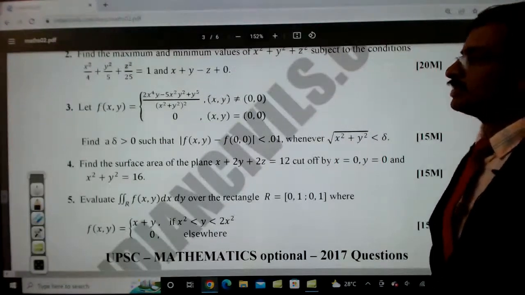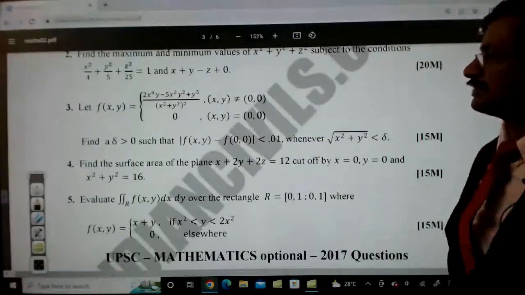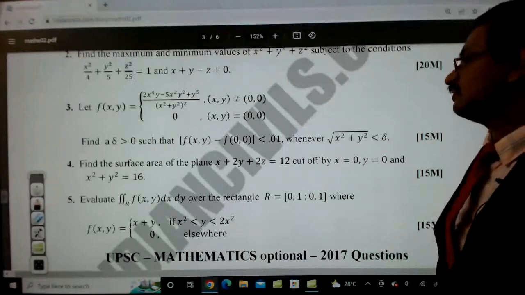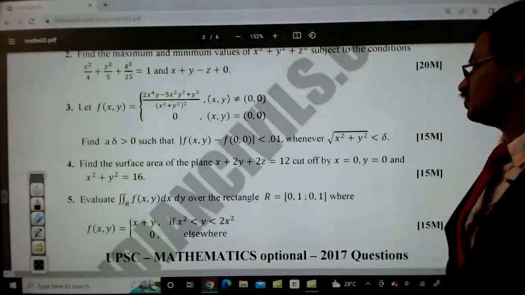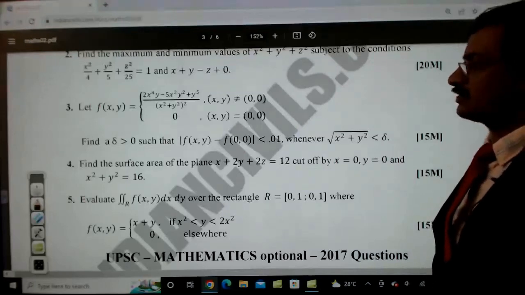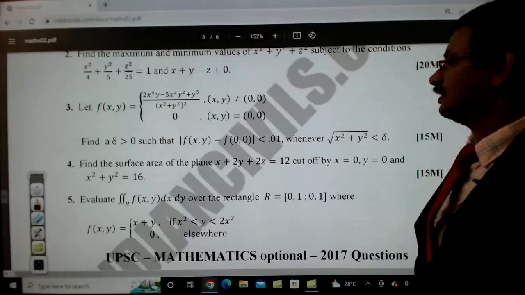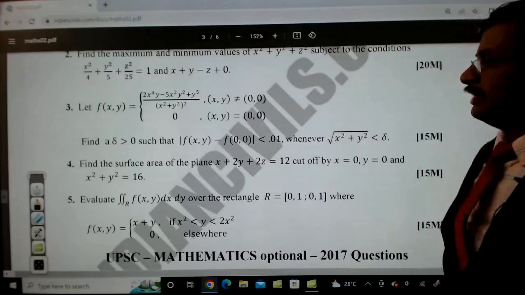This could even be solved with the complex analysis technique, but it was given in calculus. And find the surface area of the plane x plus 2y plus 2z equal to 12, cut off by x equal to 0, y equal to 0, and x square plus y square equal to 16. This is the application of surface integrals.